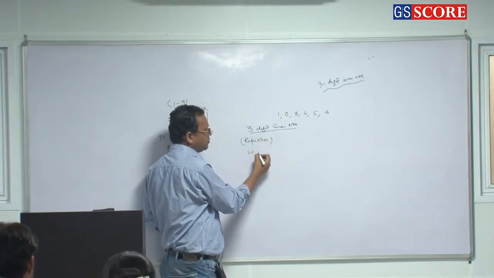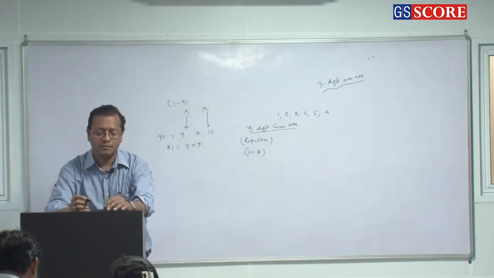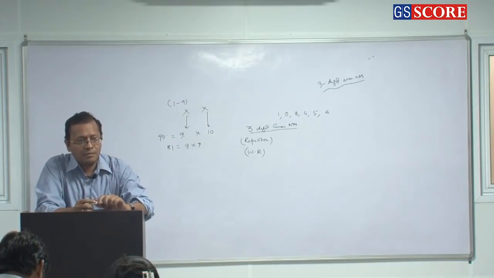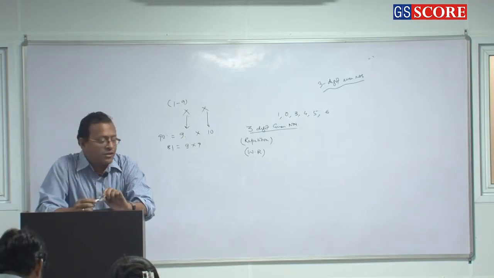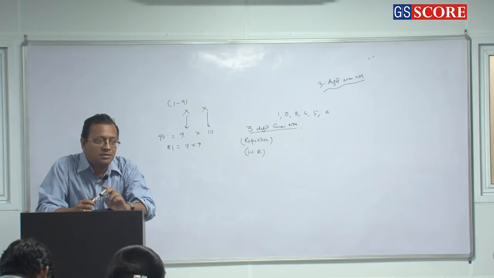Repetition, without repetition. How many 3-digit even numbers can be formed with repetition as well as without repetition? So with repetition, how many 3-digit even numbers?